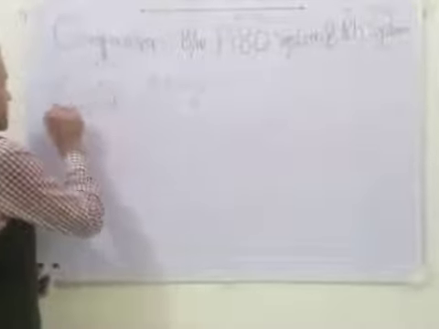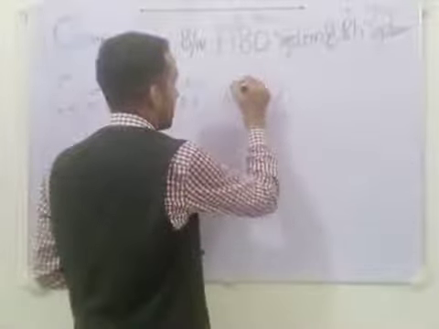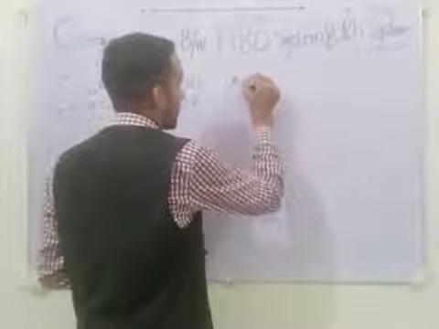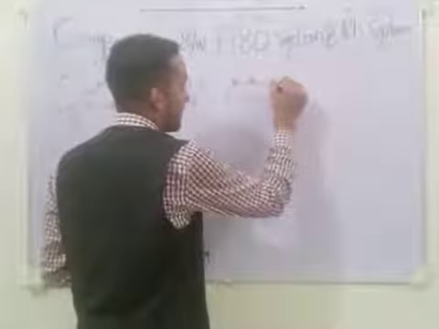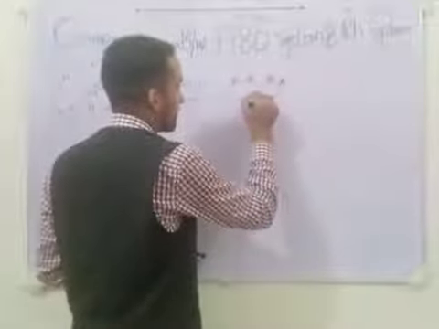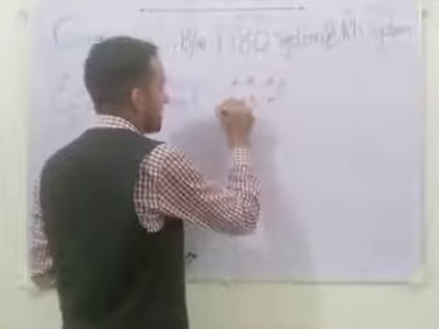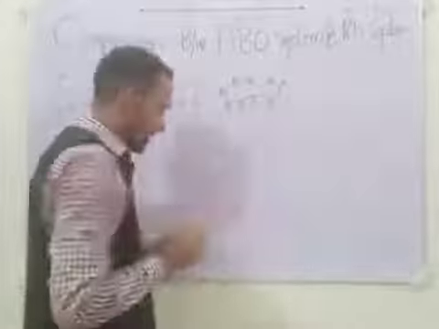If antigen B is present, we call it B blood group. If both A and B antigens are present on the red blood cell according to the ABO system, we call it AB blood group.